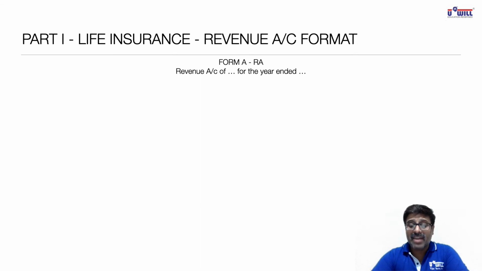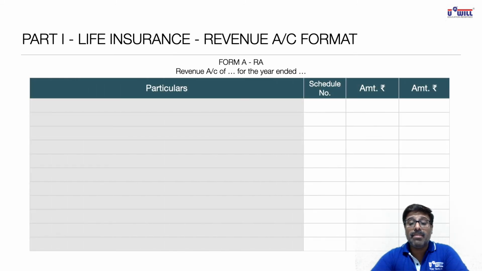Same like banking final accounts, 4 columns will have to be made. Make a 1 page format. Pause the video and make a 1 page format of 4 columns: particulars, schedule number, amount, and amount. I hope you all are done with the columns.